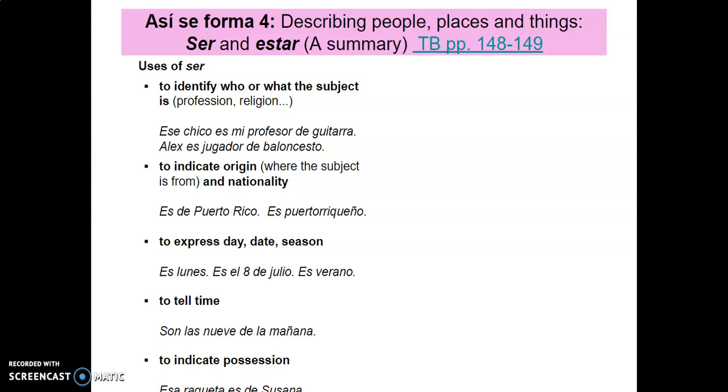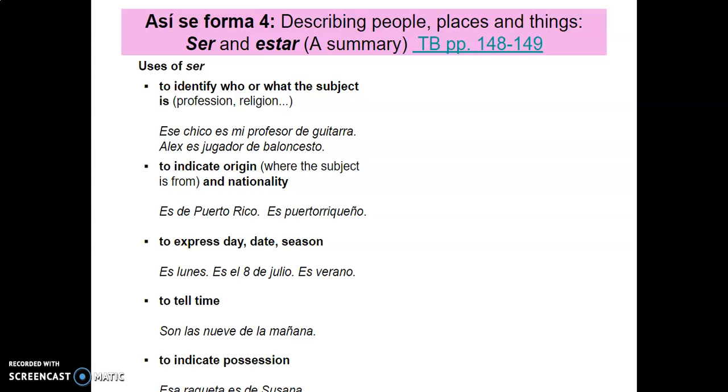Okay? Telling time. Son las 9 de la mañana. Es la 1 de la mañana. Okay? So remember, when we tell time, we always use ser. And then indicating possessive, that something belongs to someone, we say es de. Similar to saying the origin of something.